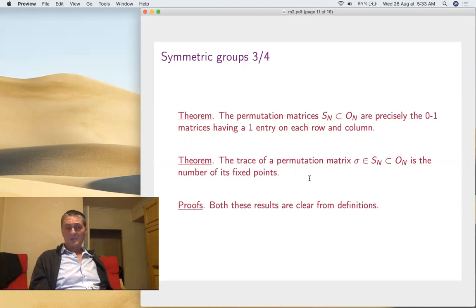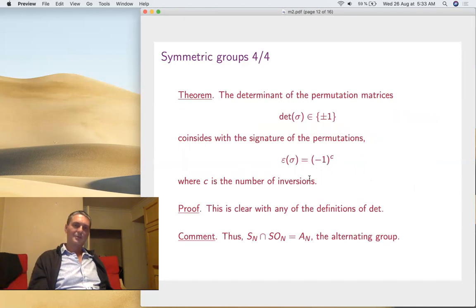Now, because we talked about the trace, let's talk about the determinant too. So here it's interesting to look at trace and determinant. The determinant, of course, is going to be plus or minus 1, and then it's actually the signature of the permutation, minus 1 to the number of inversions. So this is clear. It depends on what your favorite definition of the determinant is.